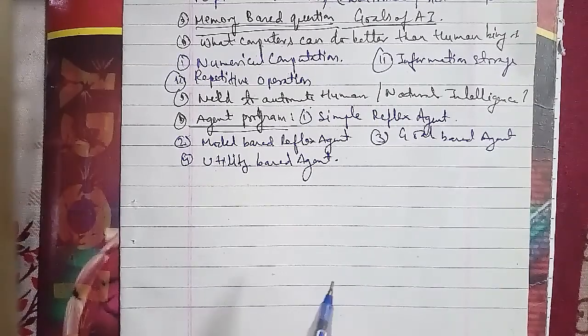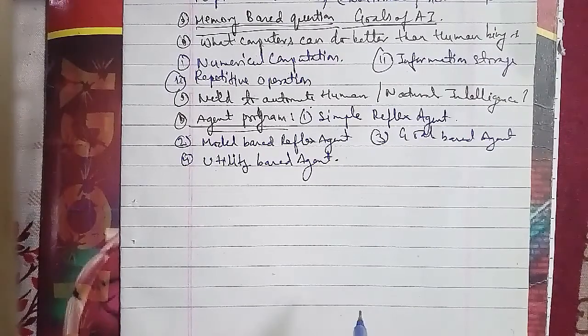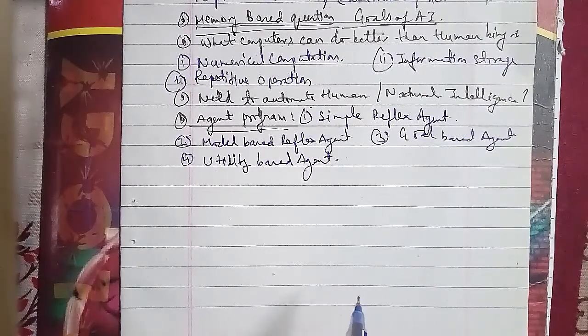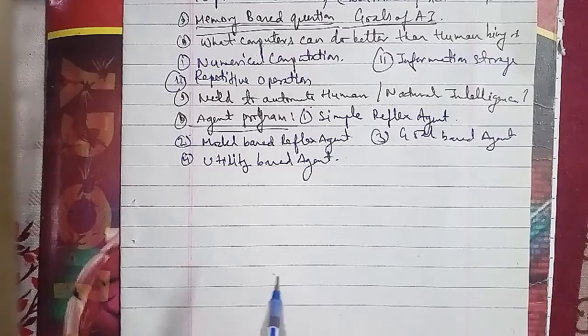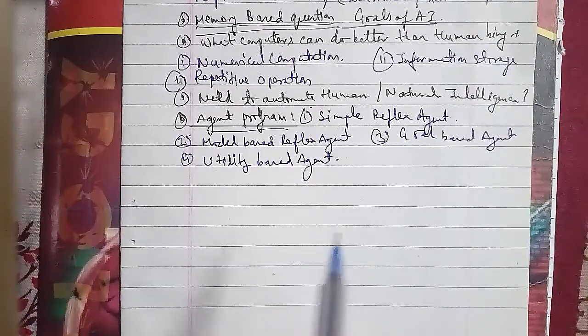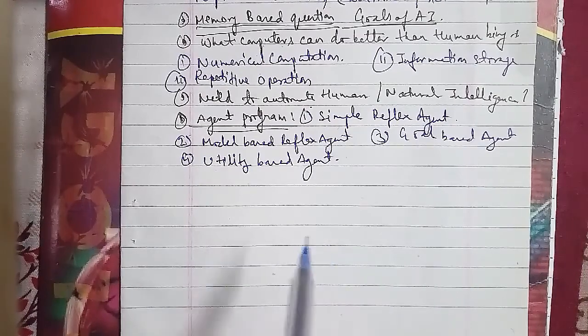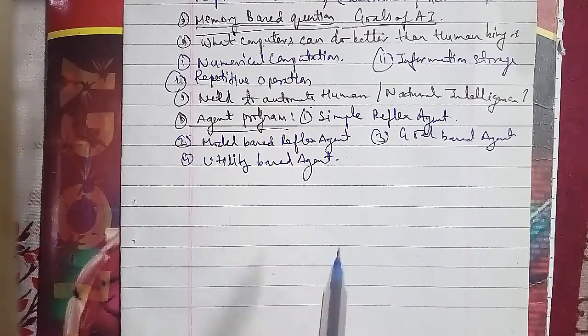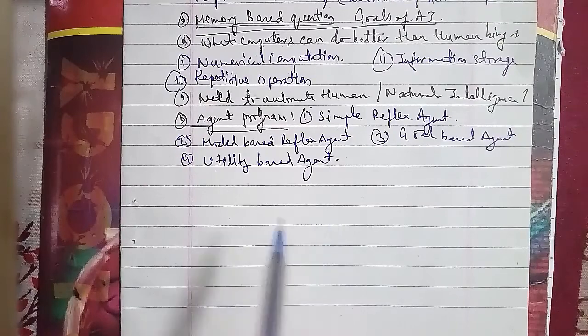Activities involved in the computer vision process. There are four major activities.